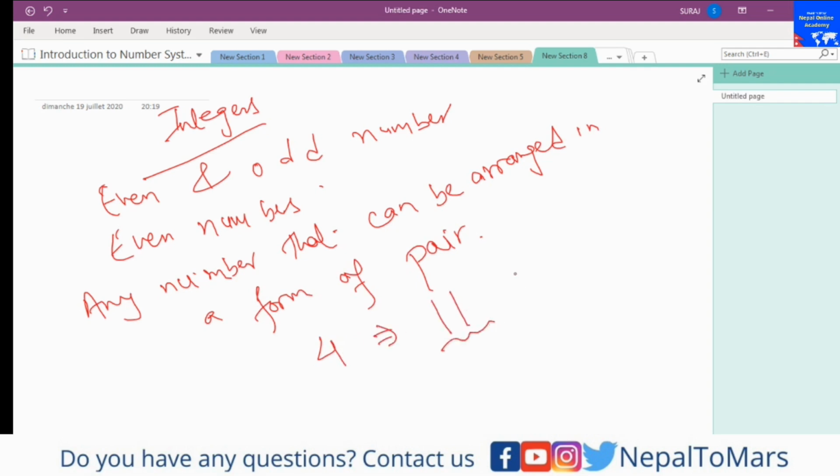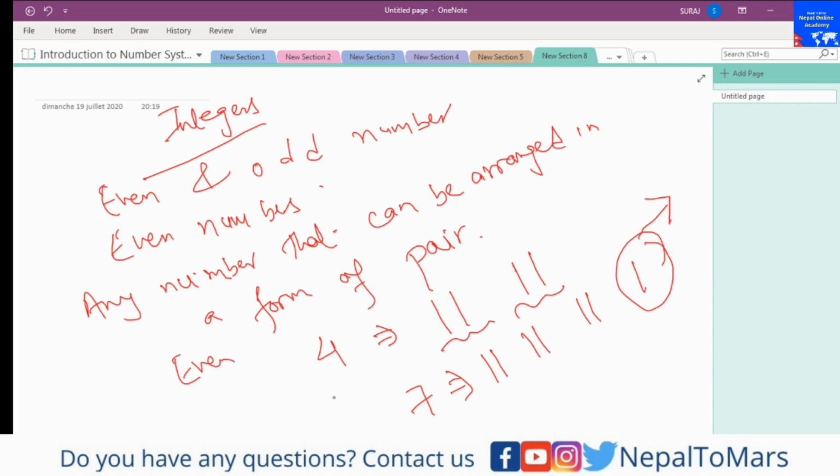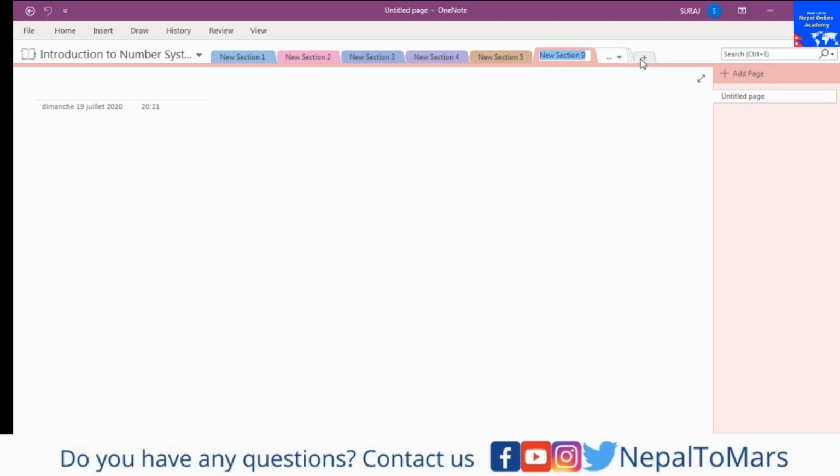And 1, 2, so 1, 2, 3, 4, so these are pairs, right? But if I write 7, I cannot write it as, let me see, 1, 2, 3, 4, 5, 6, and here 1, 7. So the last one doesn't have any friend with it. That means 4 is an even number, and 7 is an odd number. We can also use the number system to know whether a number is even or odd. It is very easy.